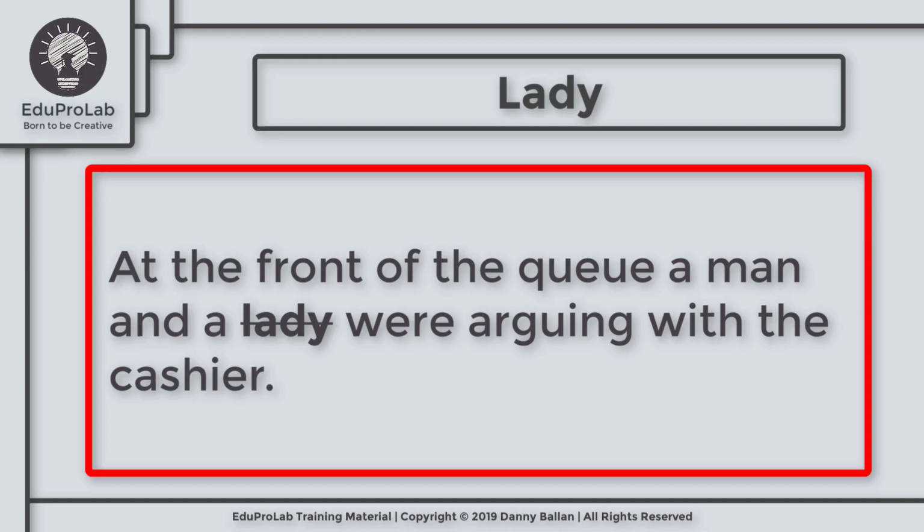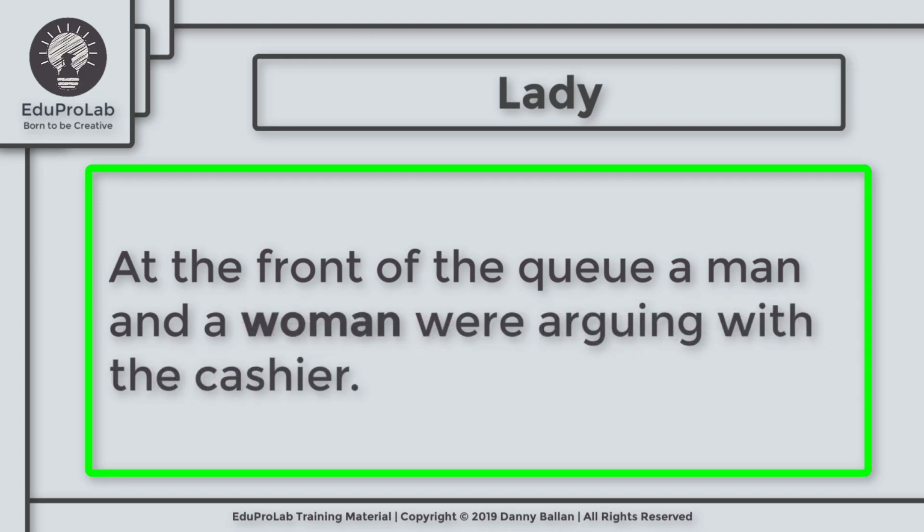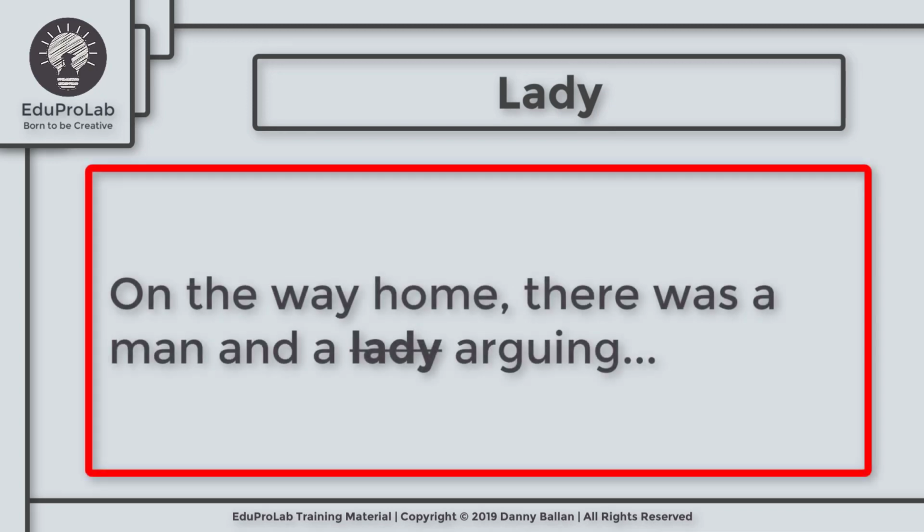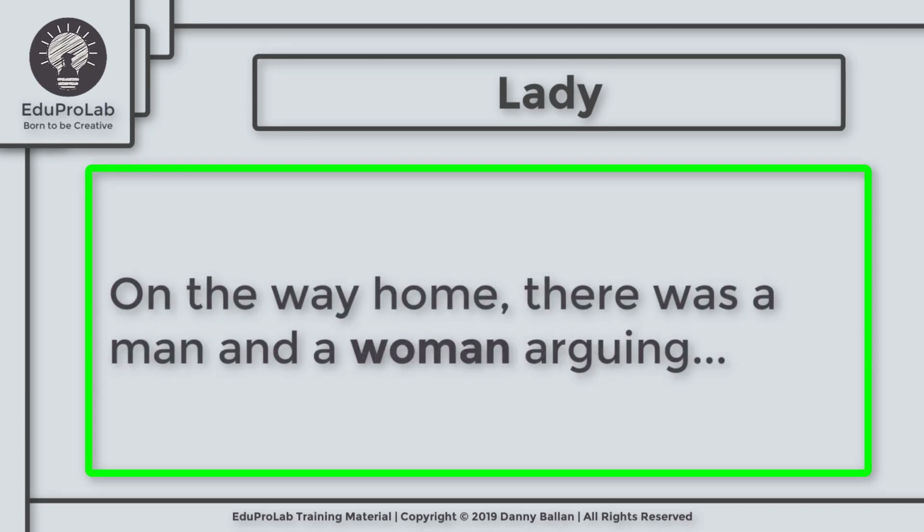So based on that, we come back to what we said. The sentence we have here is in general form, so there's no need to use the word lady. We should say, at the front of the queue, a man and a woman were arguing with the cashier. Let's see how Roberto used this word. He said there was a man and a lady arguing one another. So here, he should say there was a man and a woman.